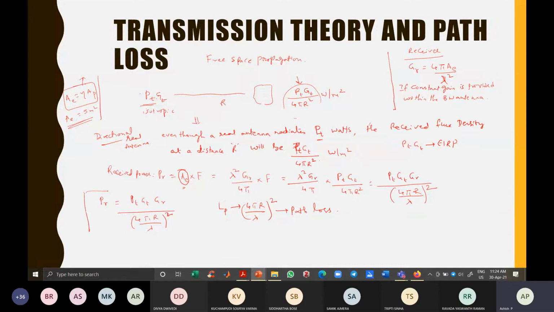And this equation is called the link equation for free space propagation. Free space propagation means there are no obstacles between the transmitter and the receiver. So this is the received power at a given distance.